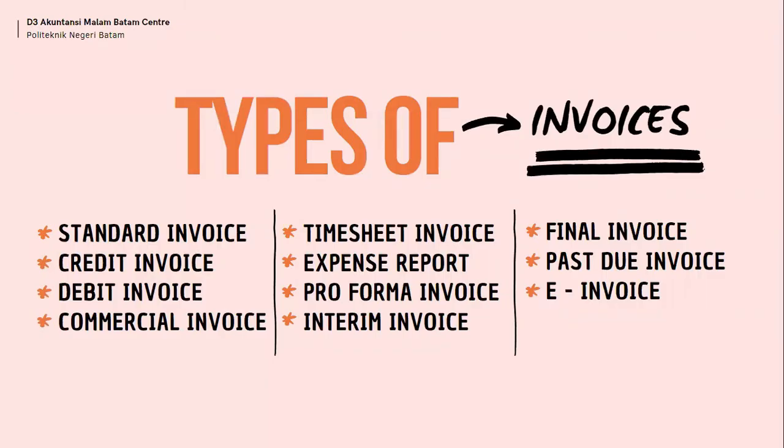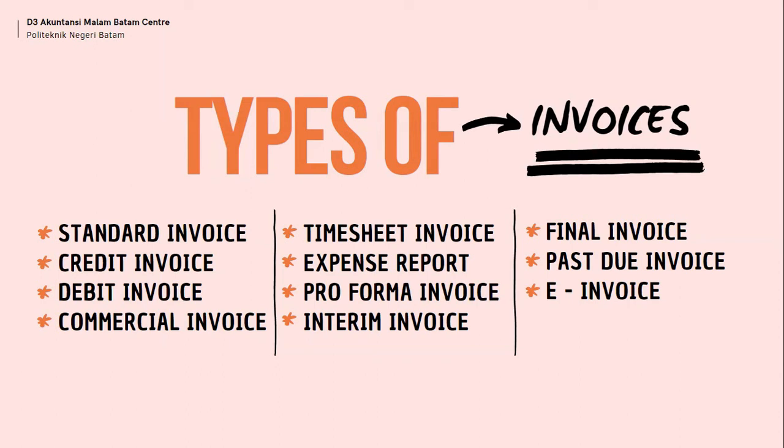Now, we will see types of invoice. 1. Standard invoice, a simple document that is used for billing your products or services provided. 2. Credit invoice, if the transaction involves any discount or refundable items. This invoice will always include a negative total number. 3. Debit invoice. It is used to increase the amount owed by the buyer, such as if the service is paid in an estimated hour and ended up with additional hours of service, they use this type of invoice.